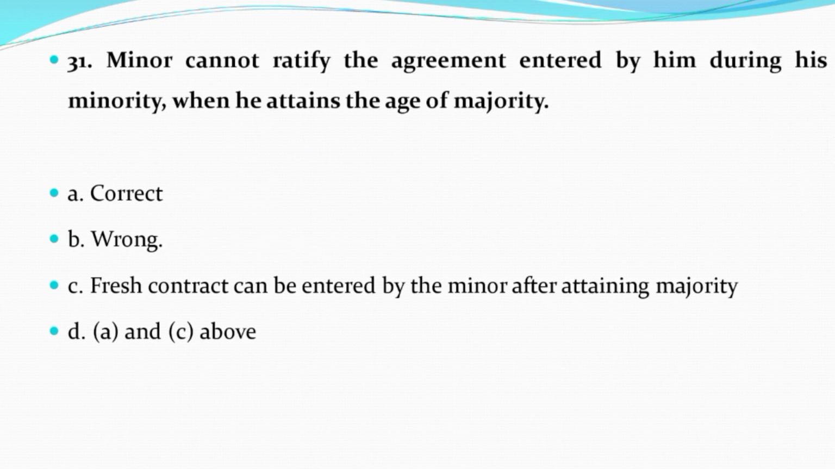Now question number 31. Minor cannot ratify the agreement entered by him during his minority when he attains the age of majority. Option A, correct. Option B, wrong. Option C, fresh contract can be entered by a minor after attaining majority. Option D, A and C above. And the correct answer is option C, that is A and C above.